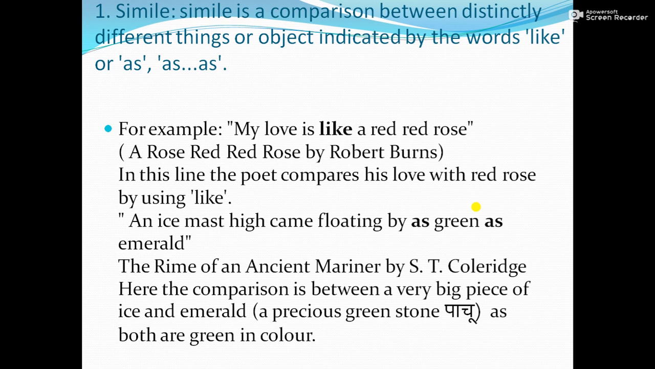What does he see in the sea, in the ocean? That there was a very big piece of ice floating, and it was green in color. But how was that green color? It was as green as emerald. So here the comparison is between a very big piece of ice and an emerald.